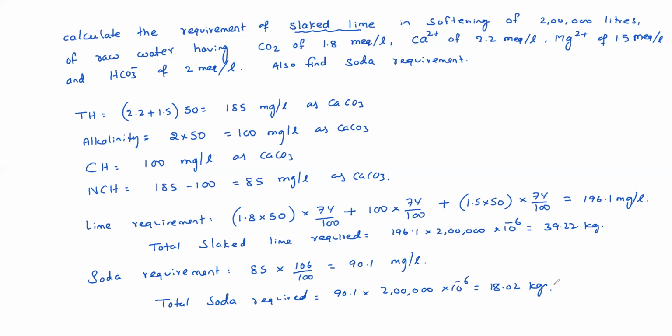So whatever we need to remove, for that we can calculate. Based on purity, suppose purity is less than 100%, then you can calculate accordingly. Suppose 90% purity is there, divide by 0.9.